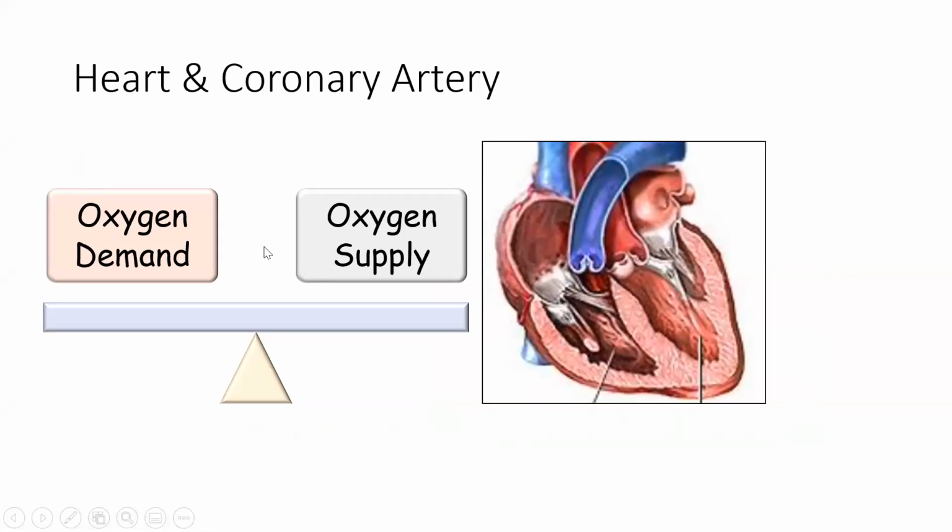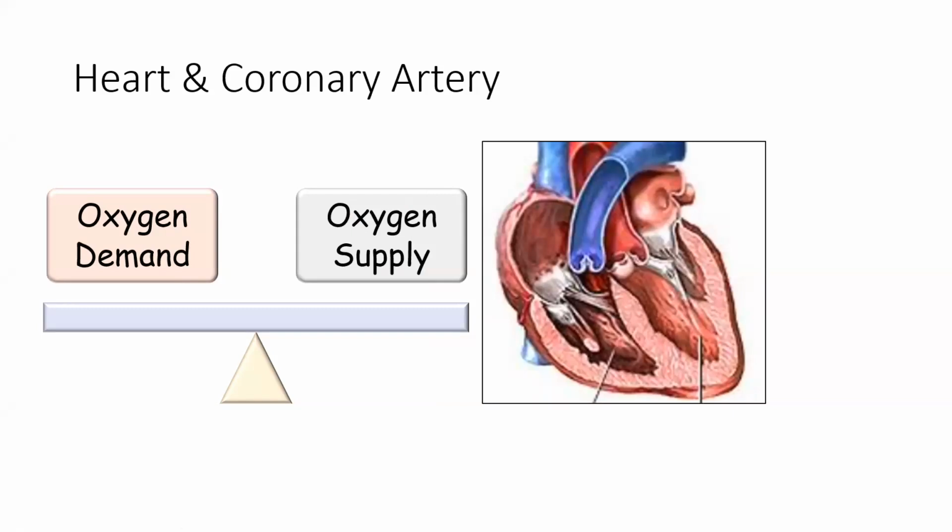Last time we had seen that the heart also needs oxygen to perform its function, the contraction and pumping blood to the body. This oxygen demand of the heart should be fulfilled by the body, by the blood, and that blood is coming from the coronary artery.